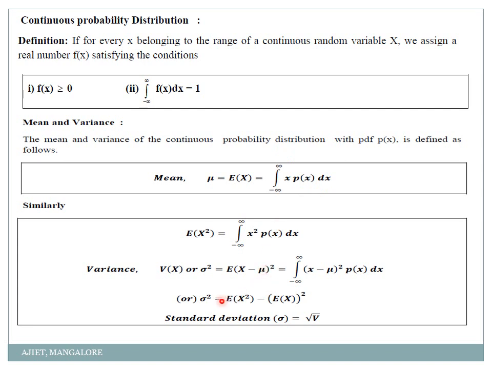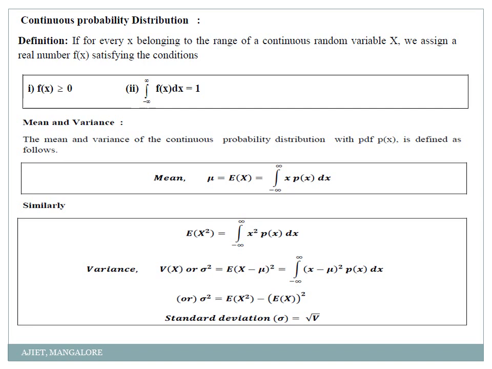And again for variance, two formulas. Either you can go for expectation of x square minus expectation of x the whole square, or expectation of x minus mu the whole square, that is equal to integration from minus infinity to infinity of x minus mu the whole square into f of x. My suggestion is you can go for this formula, that would be easier. Okay, in this continuous case, any formula you can use, no problem. So this is all about discrete and continuous.